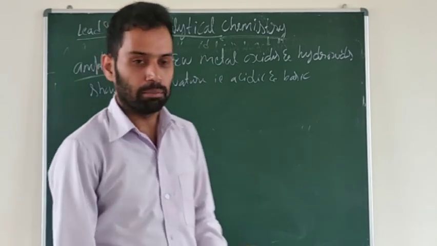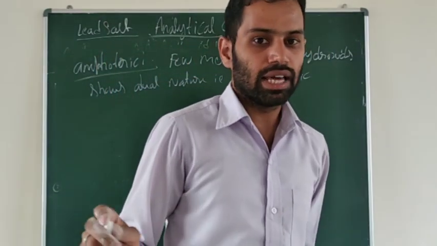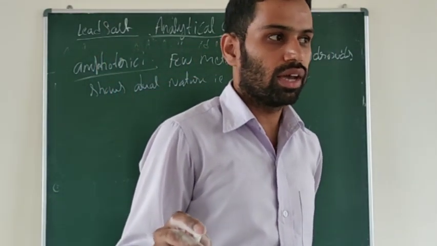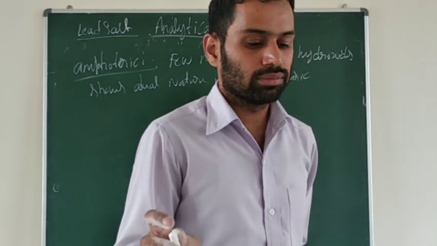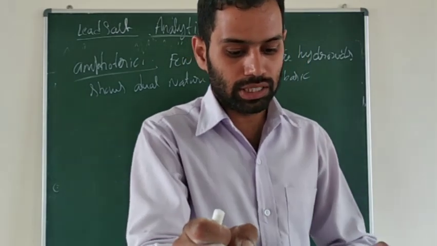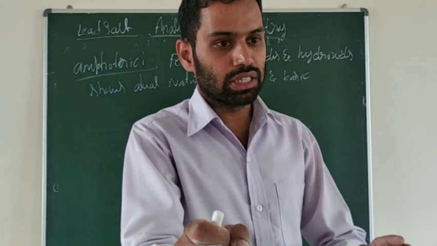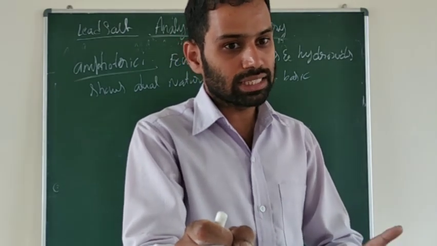Acidic as well as basic. Because of that reason, what are they called? Amphoteric. Amphoteric oxides and hydroxides are those compounds which react with both acids and bases.